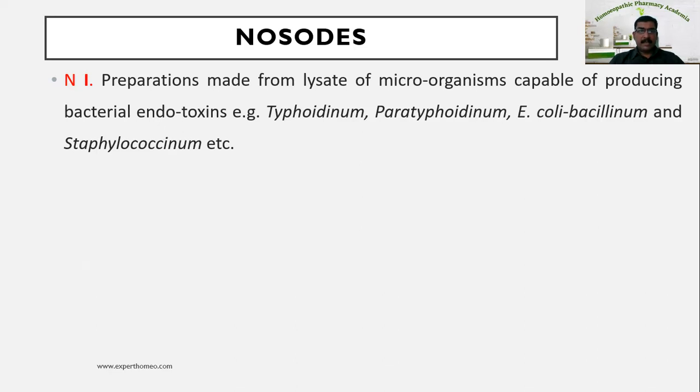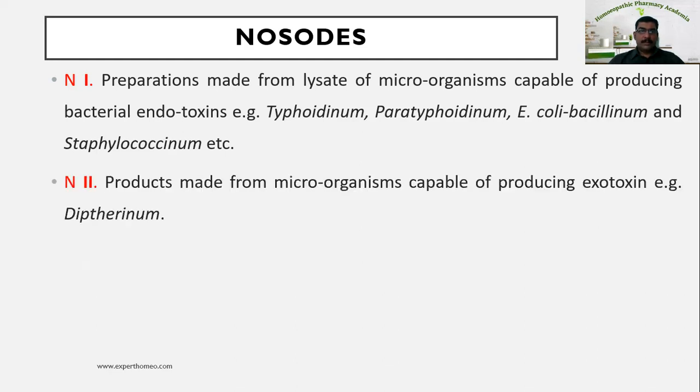Bacteria may produce two types of toxins: one is endotoxin, the other is exotoxin. This N1 nosode is prepared from the lysate, the killed bacteria which produce endotoxin. The examples are typhoidinum, paratyphoidinum, E. coli, bacillinum, and staphylococcus.